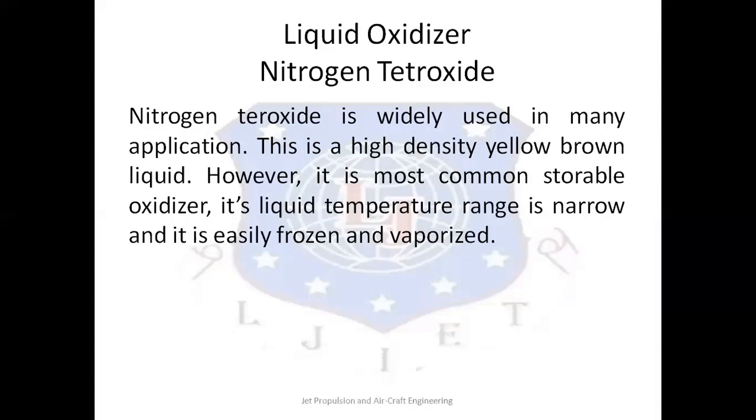The fumes are reddish brown and are extremely toxic. Due to its high pressure, it must be kept in relatively heavy tanks. Nitrogen tetroxide is a storable propellant oxidizer used in many applications.